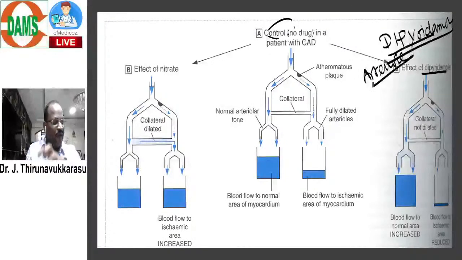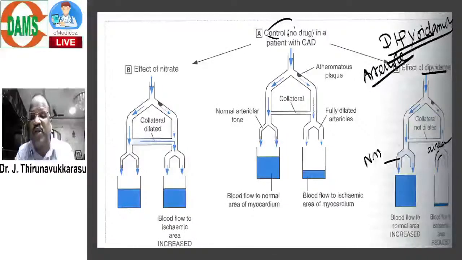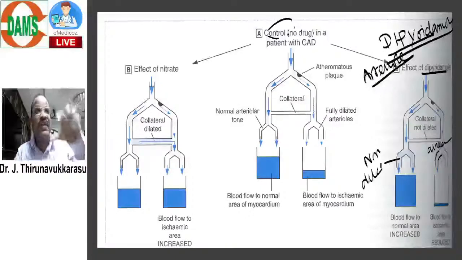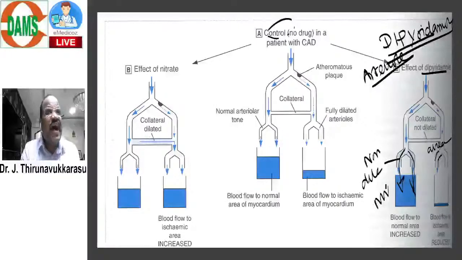Now look here. If this is going to dilate arterioles, this arteriole was already dilated. If I give dipyridamole, the normal arterioles also go for dilatation. When this happens, there is unnecessarily increasing blood to the normal area. It's not needed.